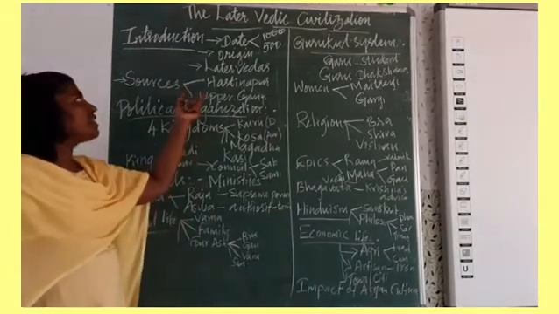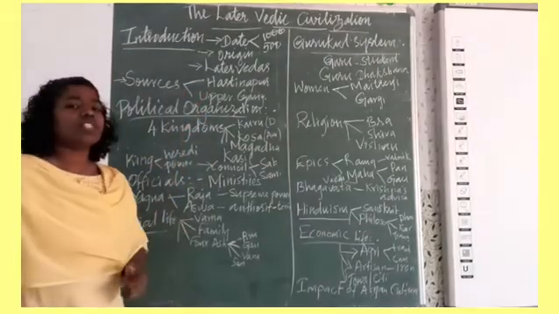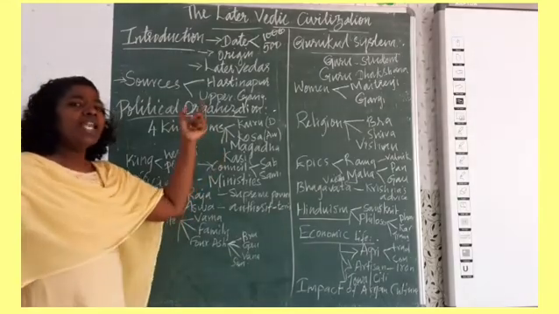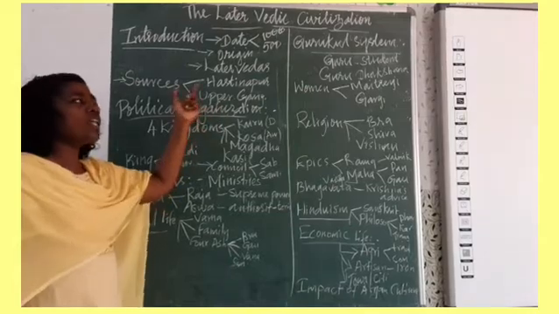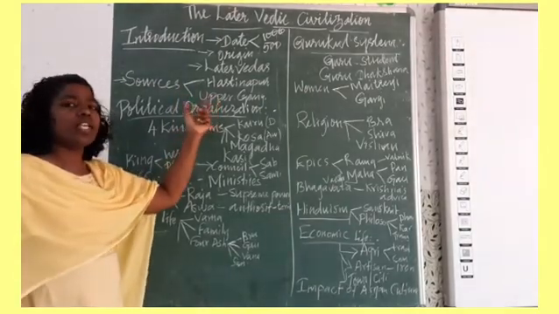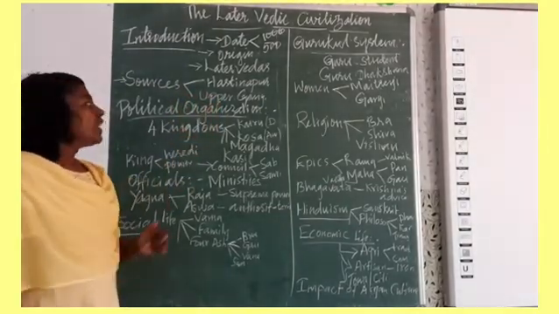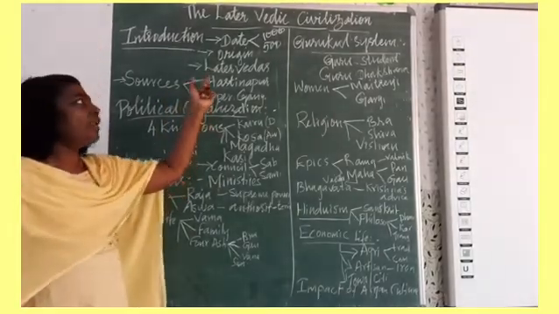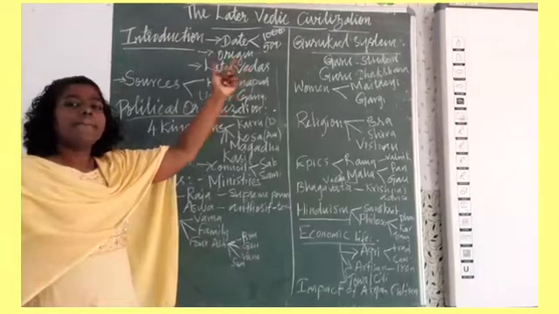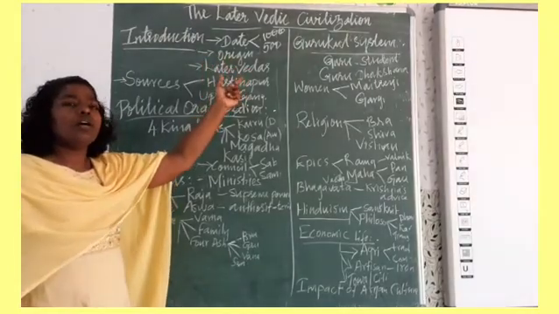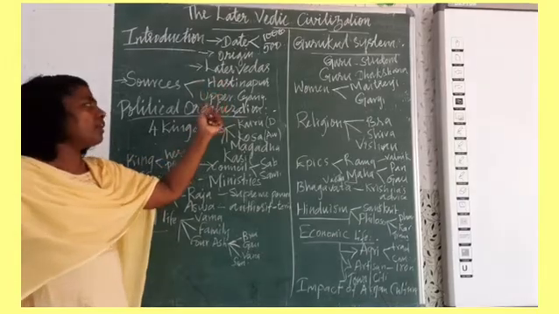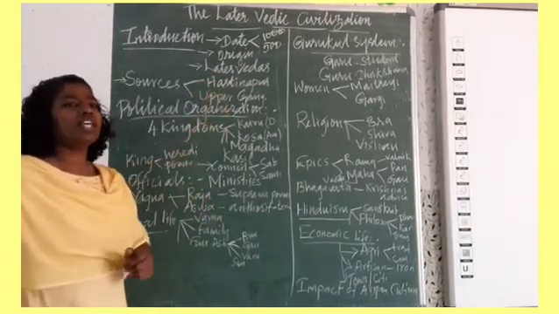And when we see this later Vedic civilization, what are the different sources, and how was the history of the later Vedic civilization reconstructed? The later Vedic civilization was reconstructed with the help of the four Vedas, and also the Upanishads, the epics called Ramayana and Mahabharata, and also the archaeological evidences.